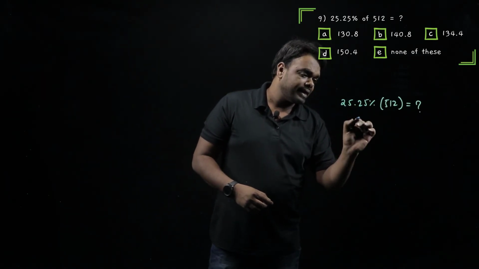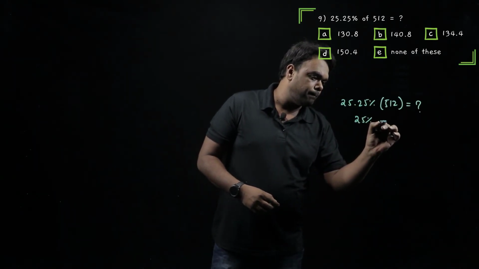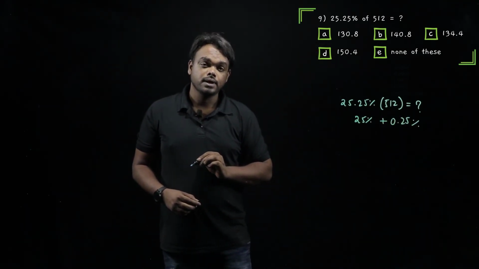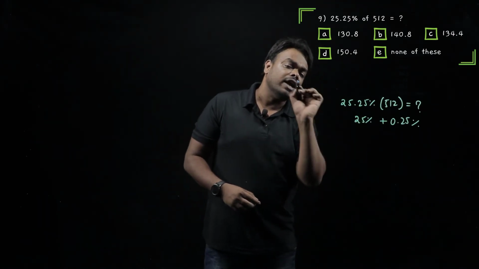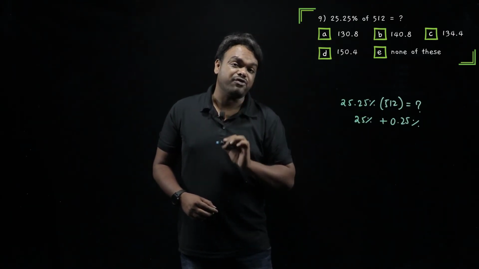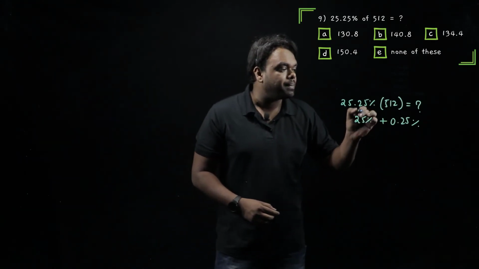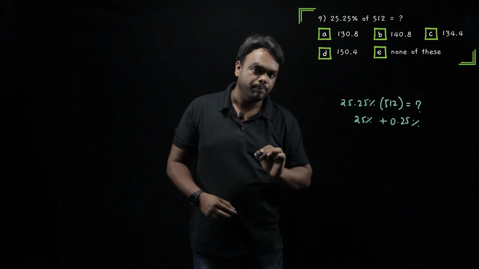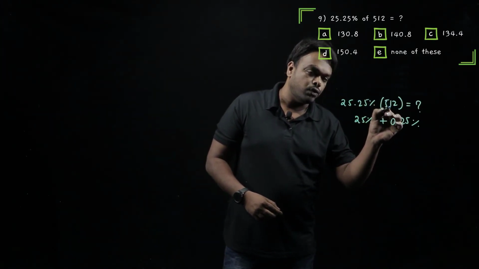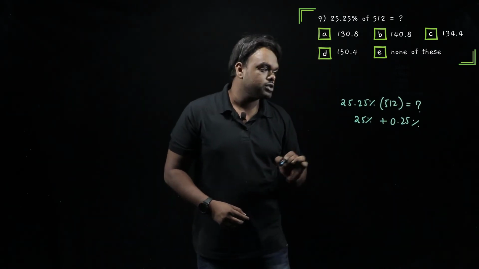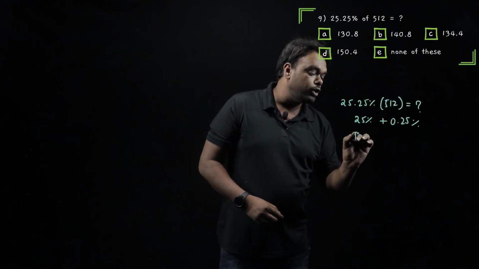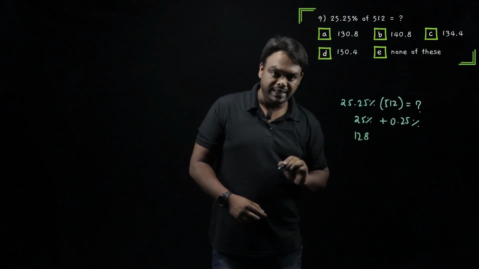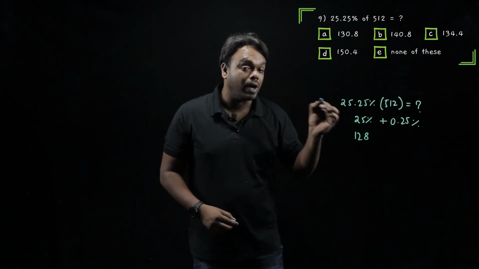How? See. Can I write this as 25% plus 0.25%? Of course, you can write it. Now, how do you calculate 25% of any number? 25% comes from the fraction 1 by 4. So 25% of 512 is also nothing but 1/4 of 512. So divide 512 by 4, and you will directly get 25%. 4 into 12 is 48, 32 left out. 4 into 8 is 32, so 128. 1/4 of 512 is 128.